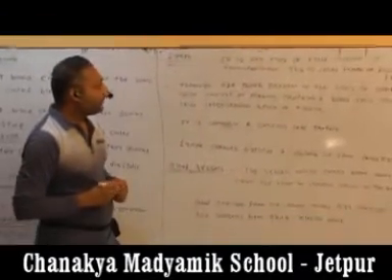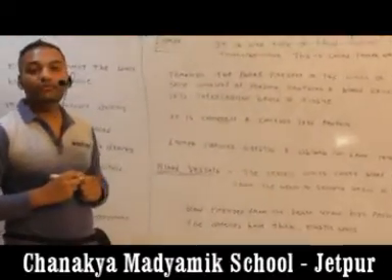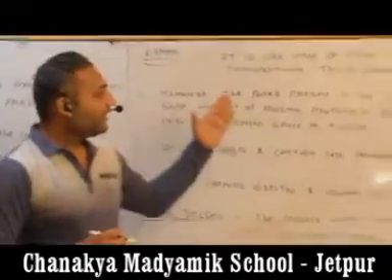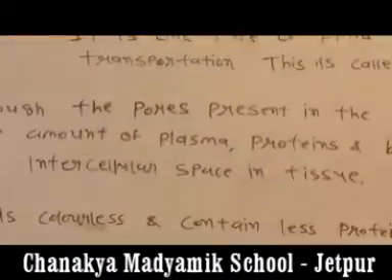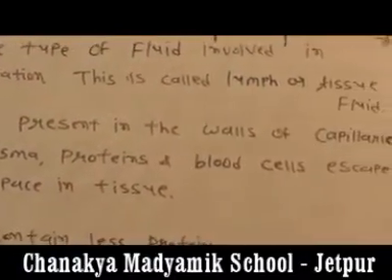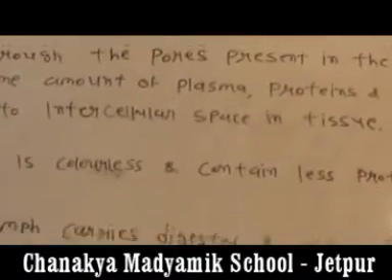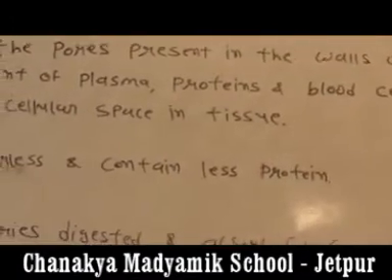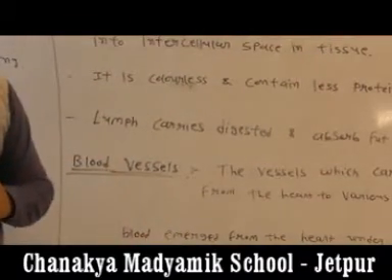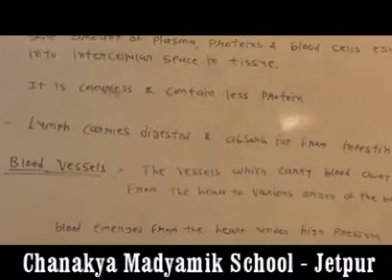So lymph, we are repeating again, it is one type of fluid. It is helpful for the transportation of any kinds of material, and it is also known as a tissue fluid. It is helpful for the diffusion of plasma, protein, blood cells and any materials, and it is colorless and has a small amount of protein. It carries the digested food from the intestine and absorbs fat from the intestine.